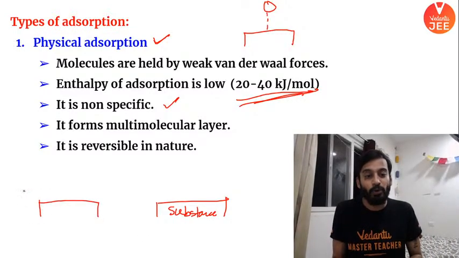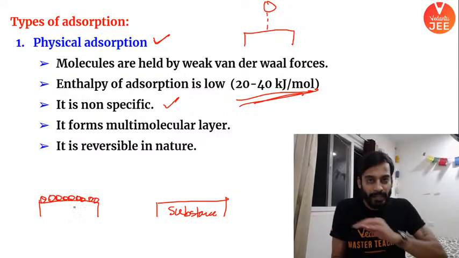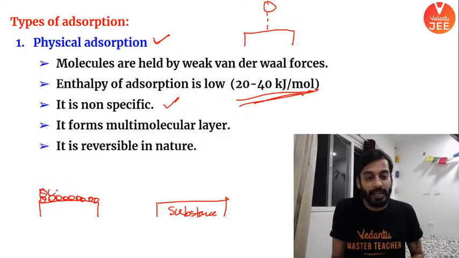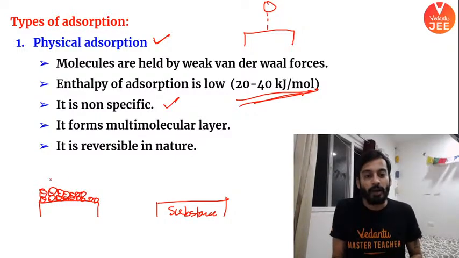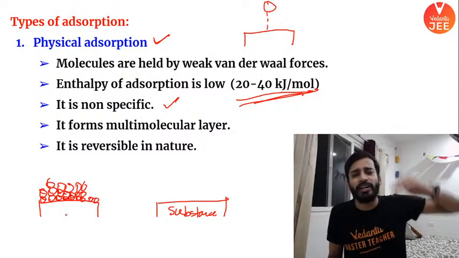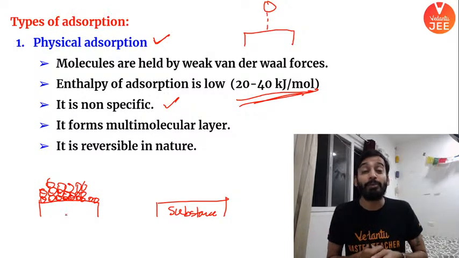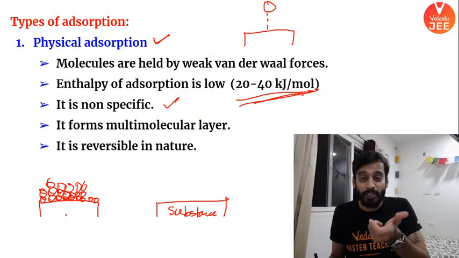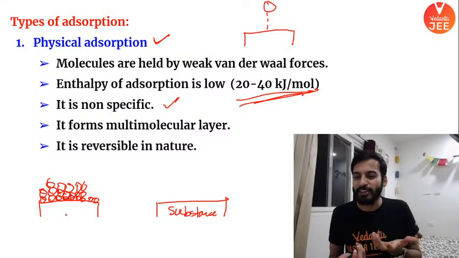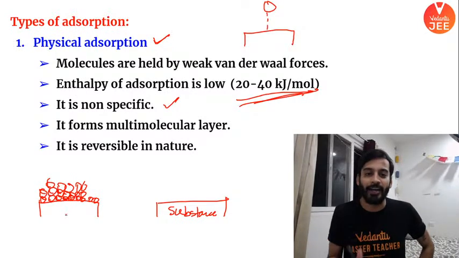That's it. Now, what do you mean by multi-molecular layer? Once the surface gets deposited by the gas particles, another layer can come and sit on the top. Another layer can sit on top. 2, 3, 4 layers can come up. So multi-molecular layers can happen because of the virtue of this bond: Van der Waal forces, very weak forces. I hope it is clear. Does everyone understand crisply?